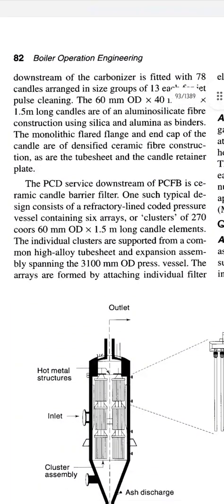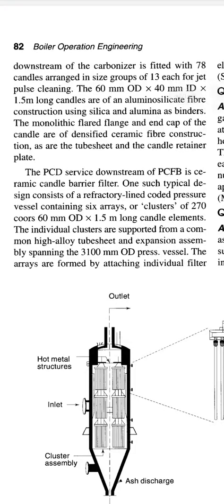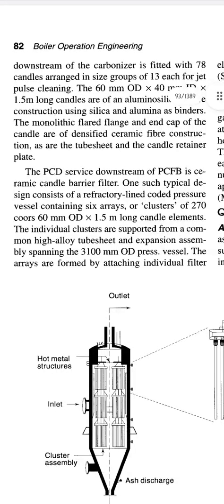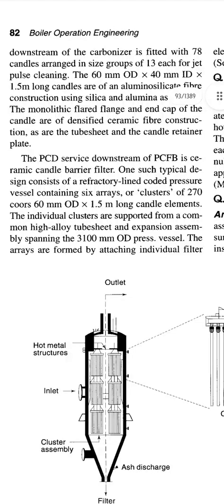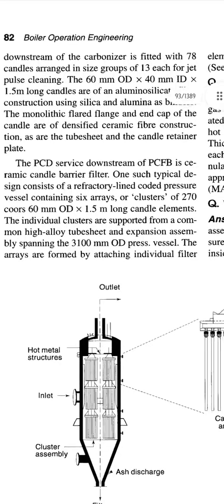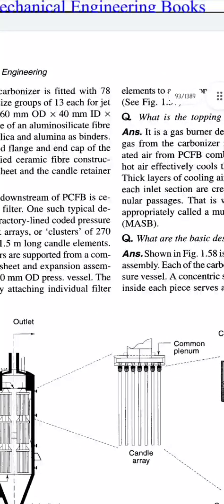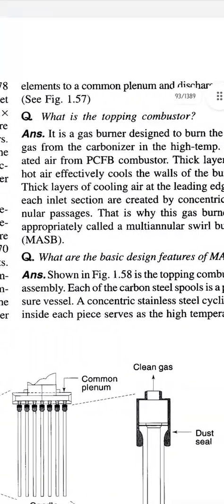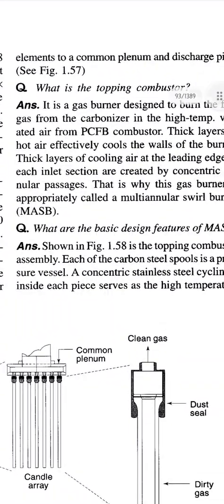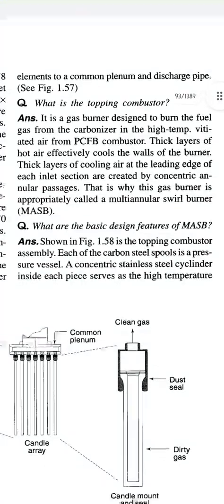The individual clusters are supported from a common high alloy tube sheet and expansion assembly spanning the 3100 mm OD pressure vessel. The arrays are formed by attaching individual filter elements to a common plenum and discharge pipe.